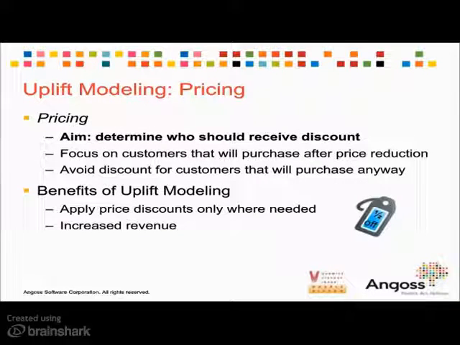The next example is pricing. So here we want to determine which customers should receive a price discount. Now, what we want to achieve here is to find those customers that would purchase, and only purchase, after a price reduction. There will be some customers that will purchase anyway. If they're not price sensitive, then receiving a price discount makes no difference to them. So we don't really want to give them a discount if they're going to purchase anyway. So in terms of the benefits of uplift in this scenario, we are only applying a price discount where it's needed. Therefore, we should have an increased revenue because we're not discounting where we don't need to.